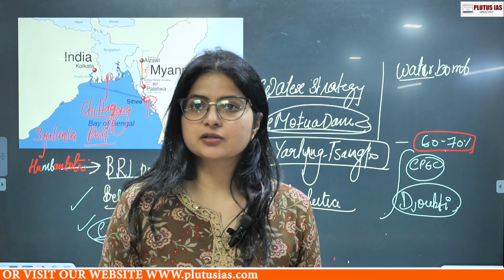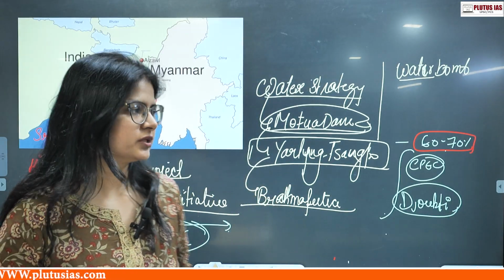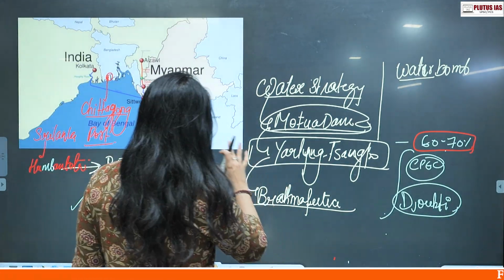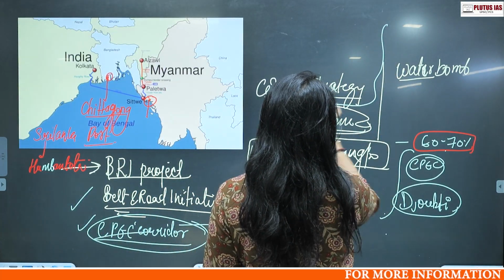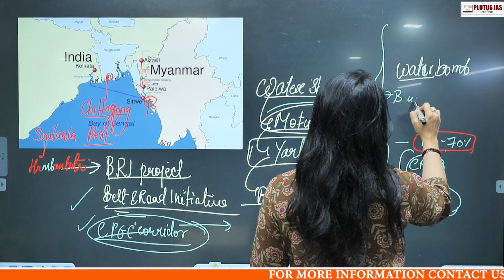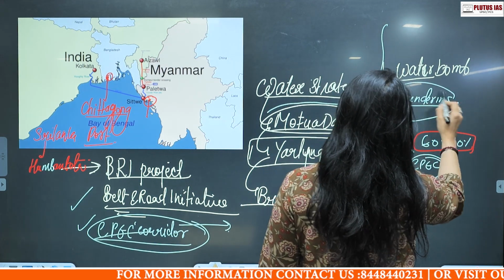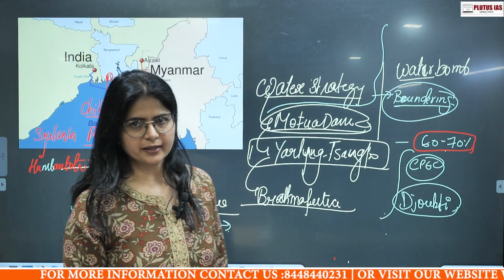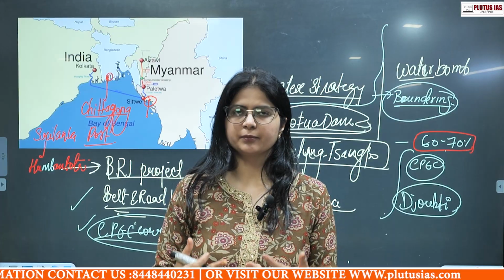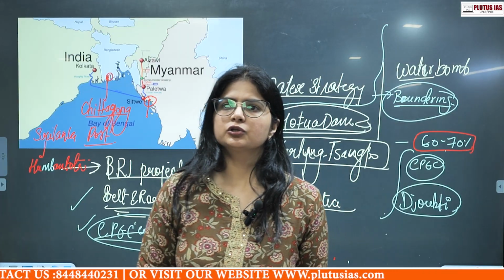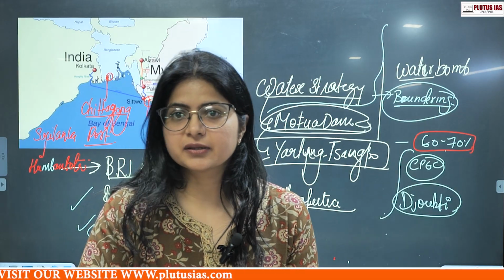So you can see their presence in the Indian Ocean and in different parts of the world through this policy. If you see the map of China, China is basically bounded by the Pacific Ocean only. But given the strategy they're playing, they're trying to have more and more presence in the Indian Ocean. They're trying to assert their expansionist policy. Earlier they used to follow a peaceful expansionist policy, but now they are quite aggressive in their strategy.